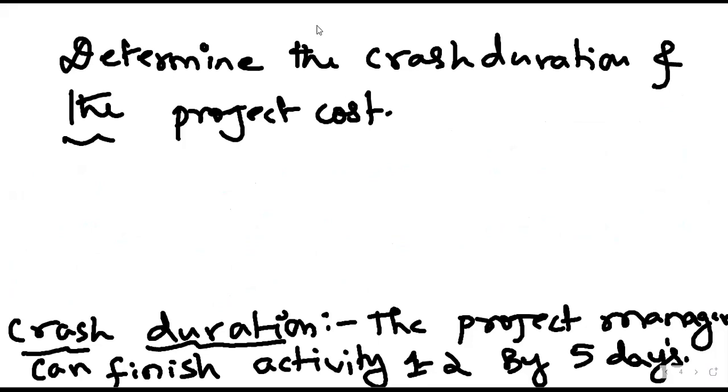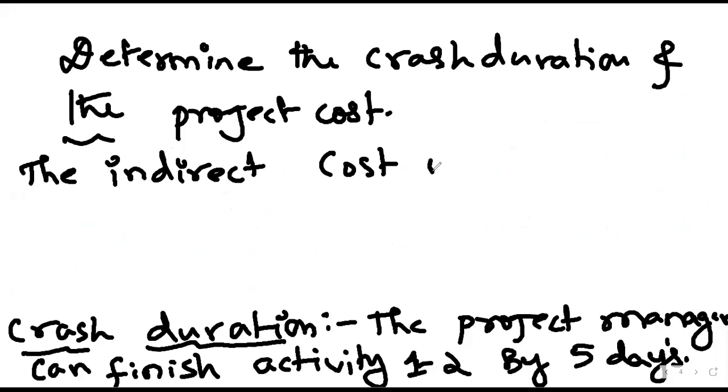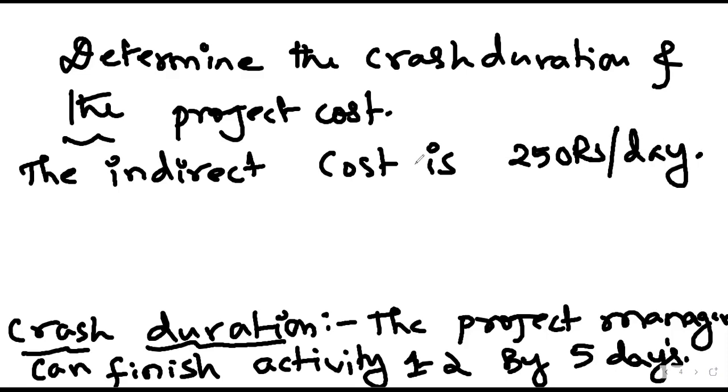So just write this particular statement. Determine the crash duration and the project cost. So after that, the indirect cost. So just make this addition in the question statement. Indirect cost 250 rupees per day.